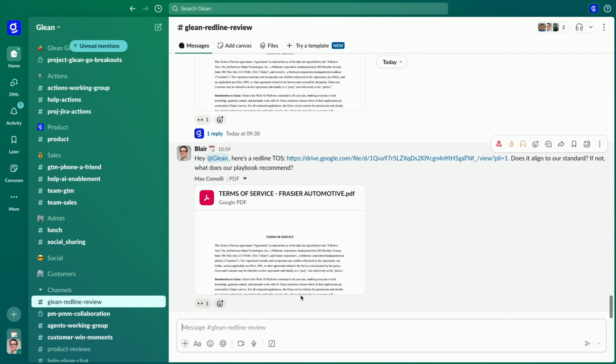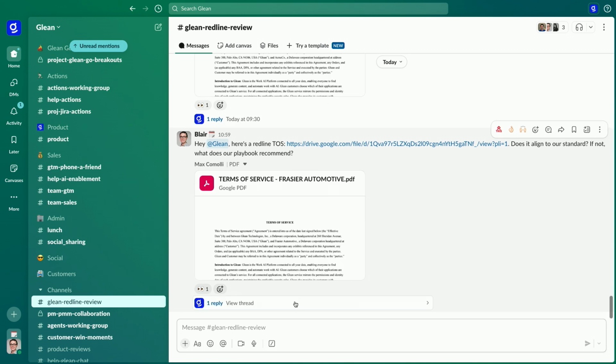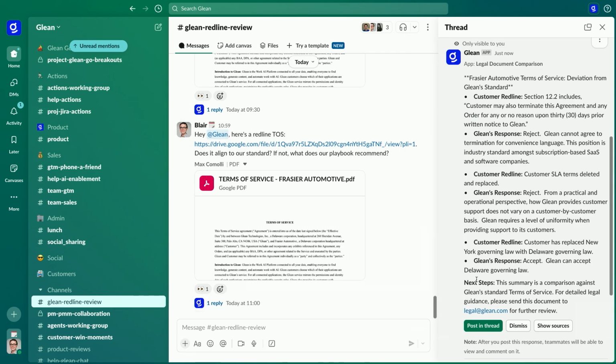All I have to do is point it in the direction of the agreement, and the agent will do the rest, including flagging deviations from our standard policies and suggesting red lines to propose. And so with this summary, our legal team can move faster, and also I can go back to Fraser Automotive and set clear next steps. So now you've seen a few of the many agents that accelerate the entire Glean sales lifecycle. Glean agents are here to help me write better prospecting emails, improve my call procedure, keep Salesforce up to date, and just generally get our deals done faster.